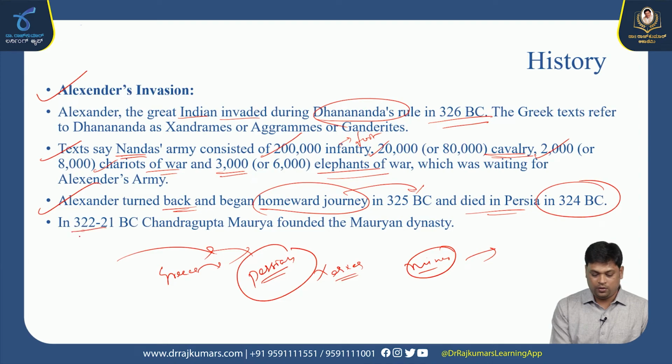So around 321 BC, Chandragupta Maurya founded the Mauryan dynasty in the history of India, the first vast empire in the history of our country. Okay, this is how the Mahajanapadas gave the path for the emergence of the Magadhan Empire. The Magadhan Empire became the base for the development of the Mauryans.